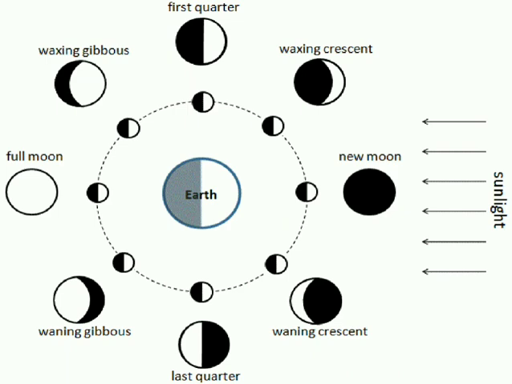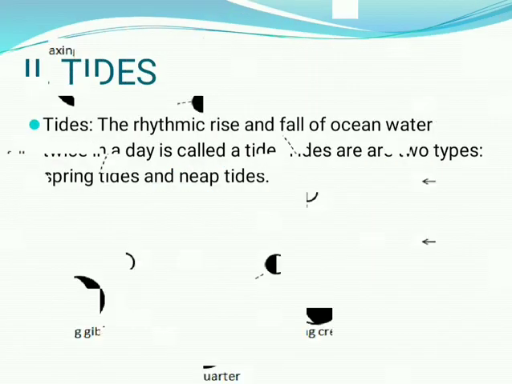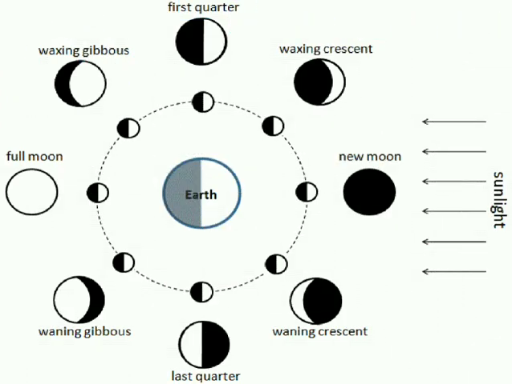Then, when the sun, moon and earth come in a straight line, especially during the time of full moon and new moon, the sun, moon and earth, or the sun, earth and moon, come in a straight line. In such a situation, the moon and sun exert gravitational pull on earth and it causes the high tides.